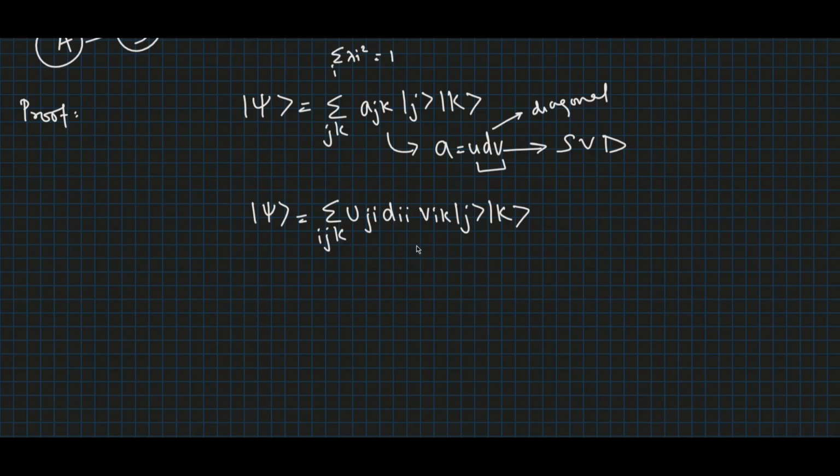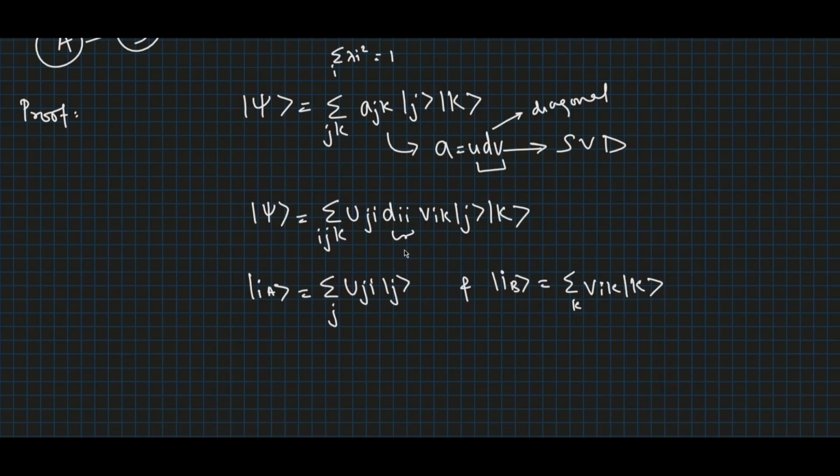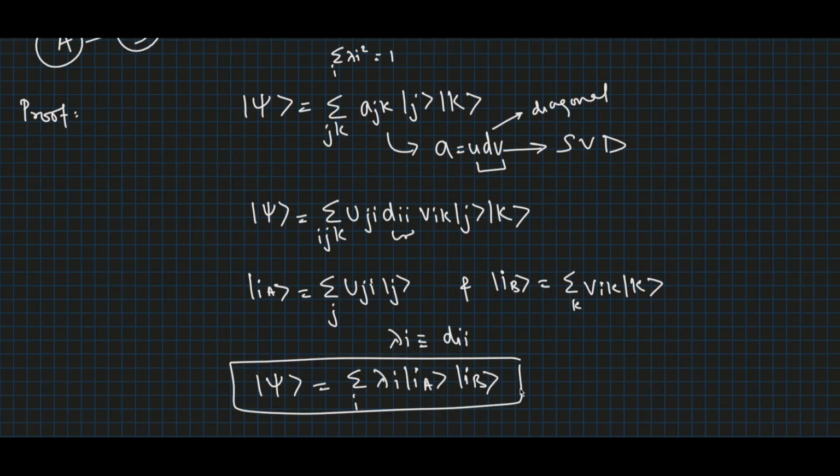Now we define two orthonormal sets, |i_A⟩ = Σ_j u_ji |j⟩ and |i_B⟩ = Σ_k v_ik |k⟩. And since the diagonal matrix d_ii when multiplied with other matrices scales it, we might just as well write it as an equivalent scalar λ_i, equivalent to the diagonal matrix d_ii, which implies after substituting these values, psi can be written as Σ_i λ_i |i_A⟩|i_B⟩, which is our Schmidt decomposition.